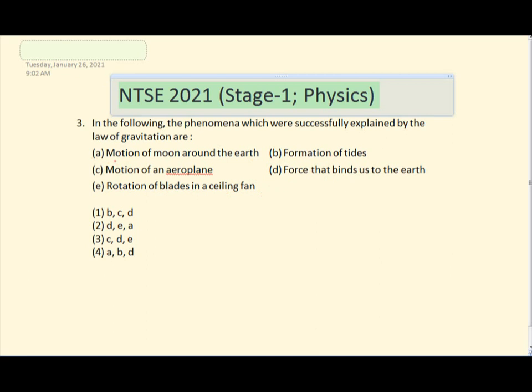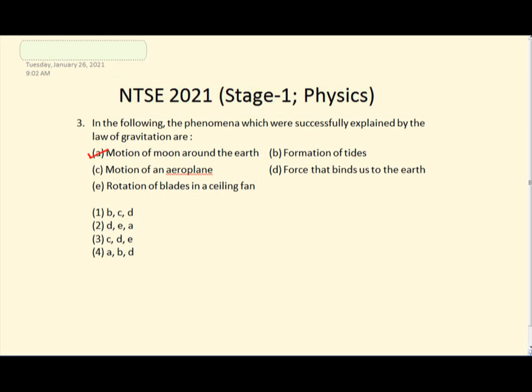So the story goes like he asked himself a question: if an apple is falling onto the earth, then why is the moon not falling onto the earth? So the story started from there. So this obviously is right, no doubt about it.